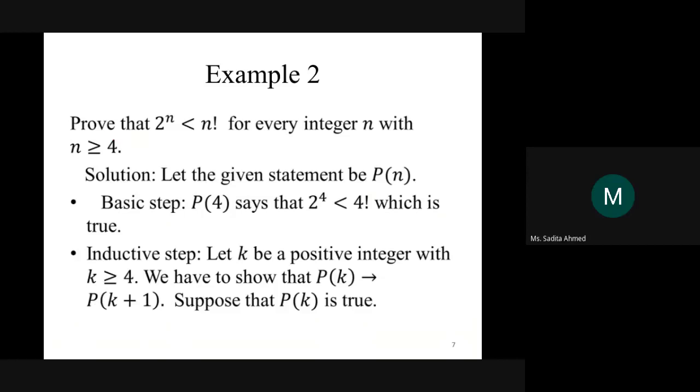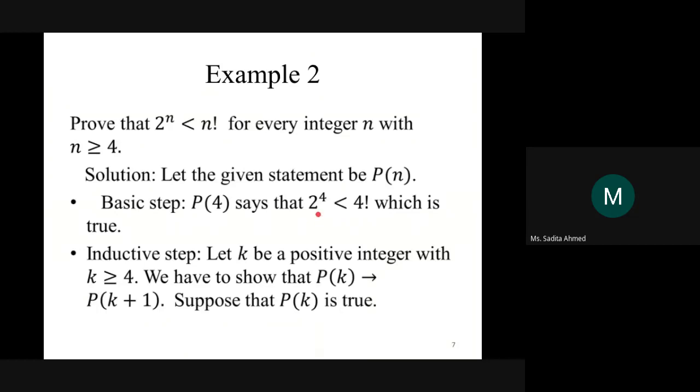So if we want to prove this by induction, in the basic step, what do we have to prove? We have to prove this statement for n equal to 4. We have to prove Pn for n equal to 4. So P4 is what? 2 to the power of 4 and 4 factorial. Left hand side you have 2 to the power of 4 and right hand side you have 4 factorial. Is 2 to the power of 4 greater than or less than 4 factorial?